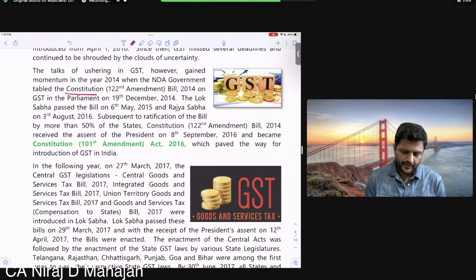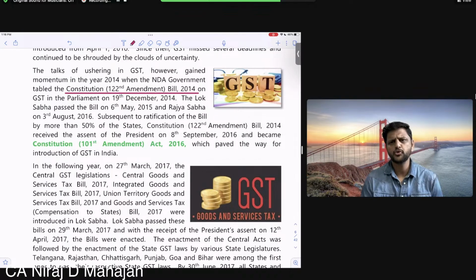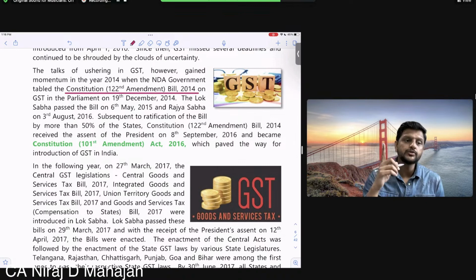So the Constitution 122nd Amendment Bill 2014. In 2014 only the government changed, 15 to 17, 17 to 22, no not 17, sorry 19, that's not much of the government was there. 24 again you'll have elections, next year you are having elections. So I think in the first or second year only of their ruling, the government introduced this constitutional amendment bill. Constitution we have to amend.